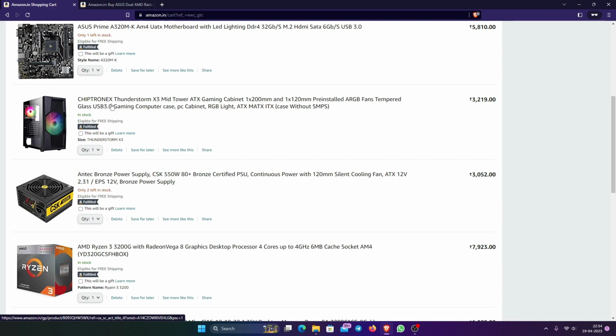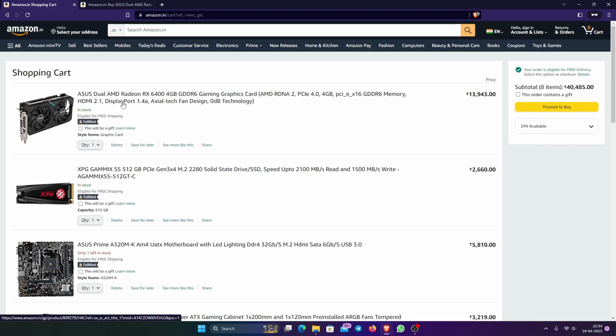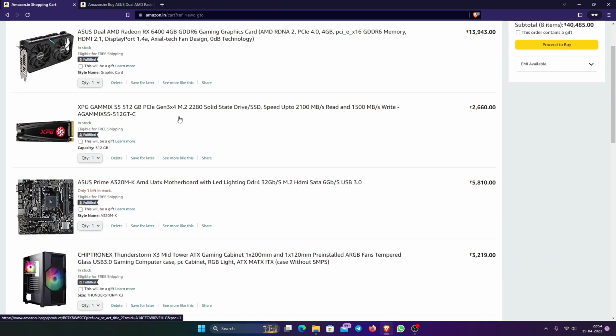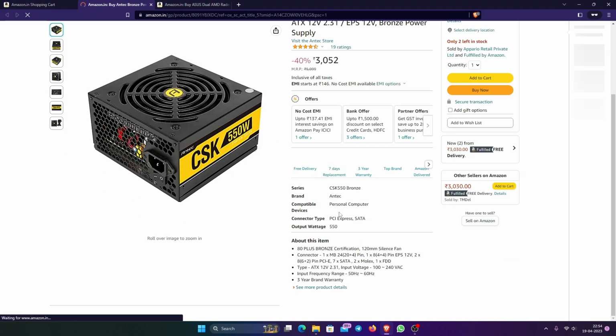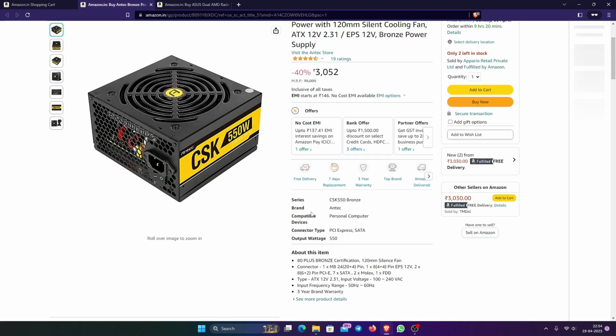We have the Asus motherboard, Asus graphics card, XPG solid state drive 512, not bad. Antec Bronze 550, 80 plus bronze certified, good fan, and a minimum of 3 years warranty, which is good.